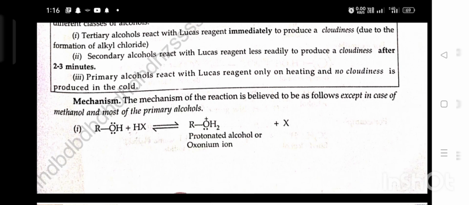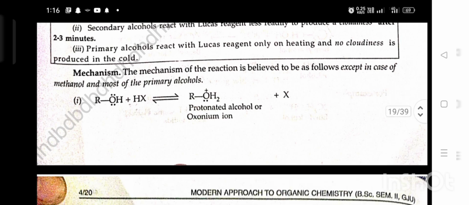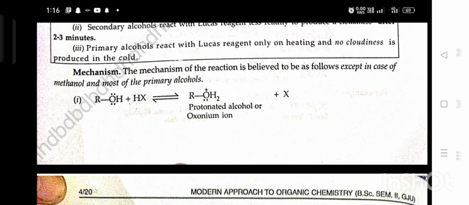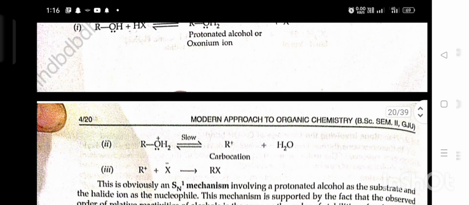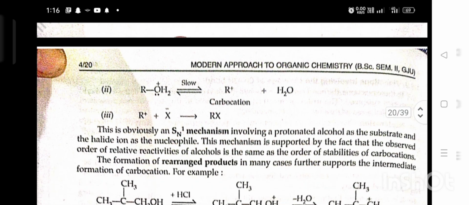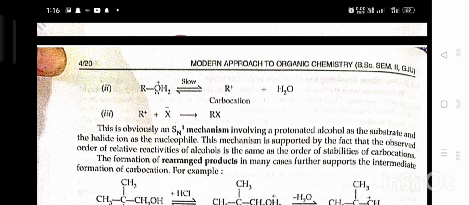Mechanism. The mechanism of the reaction is believed to be as follows, except in case of methanol and most primary alcohols. Alcohol plus HX gives protonated alcohol plus X negative. Second, protonated alcohol slowly reacts to give R positive plus H2O, and R positive with X negative reacts to form RX. This is obviously an SN1 mechanism involving a protonated alcohol as the substrate and the halide ion as